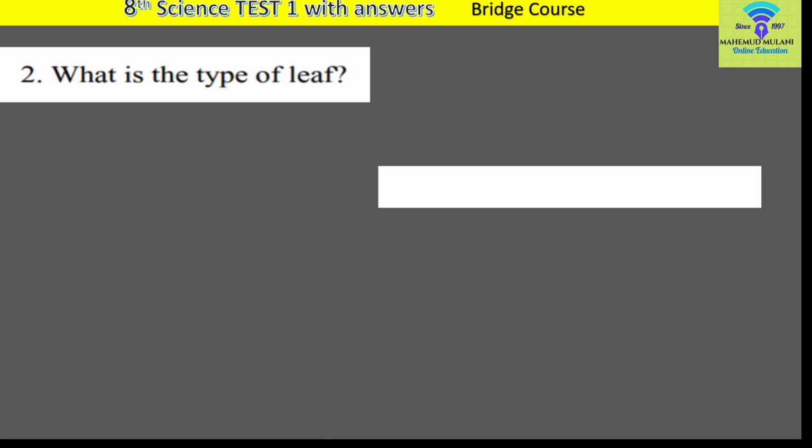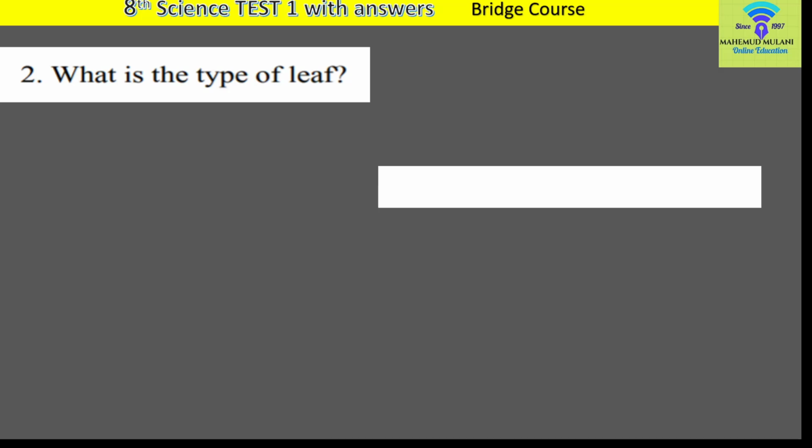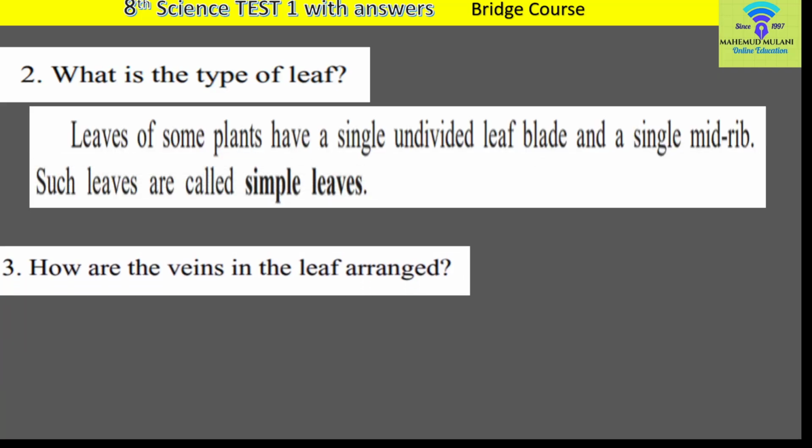And again, what is the type of leaf? That leaf is very simple. Therefore, this leaf is called a simple leaf. Leaves of some plants have a single undivided leaf blade and a single midrib, means the given leaf is also a simple leaf. Third question is how are the veins in the leaf arranged?